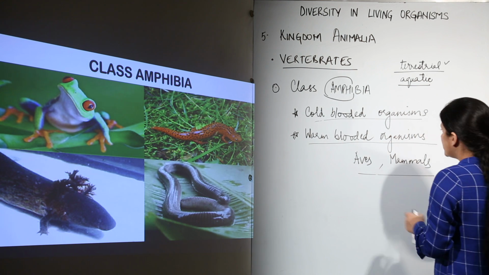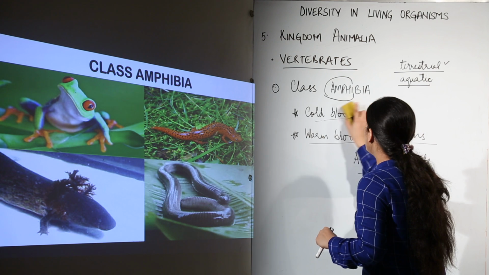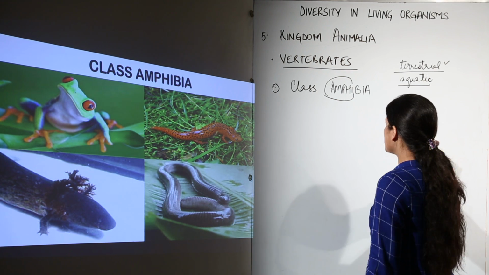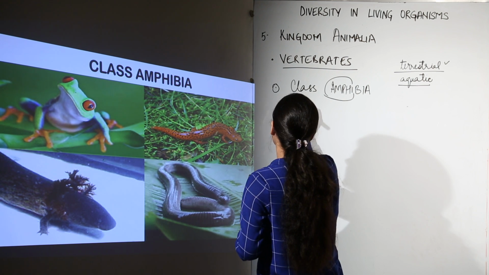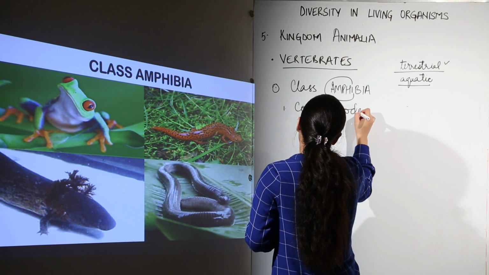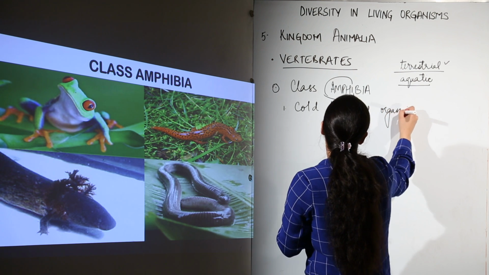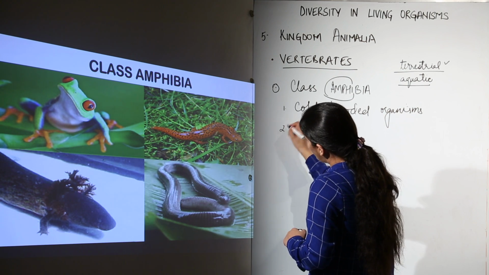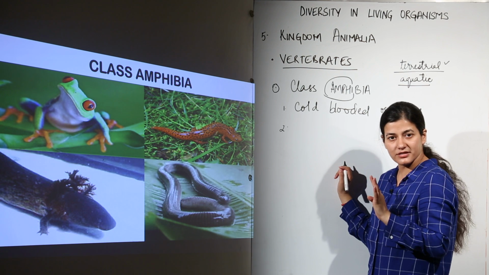Now coming over this term, it was way off the track, but you need to be aware of what cold-blooded organisms are and what warm-blooded organisms are. Now as we are talking about amphibians, they are cold-blooded. First thing that is to be remembered. Second thing that is to be remembered, unlike the Pisces, which are also cold-blooded organisms, as I told you. Like Pisces, they do not have scales on their body. As you can see in the picture, they do not have scales.